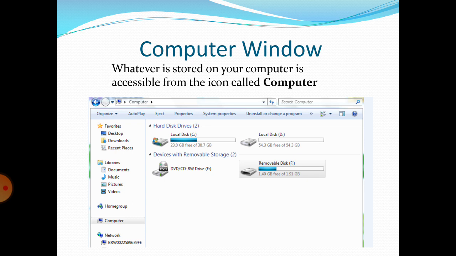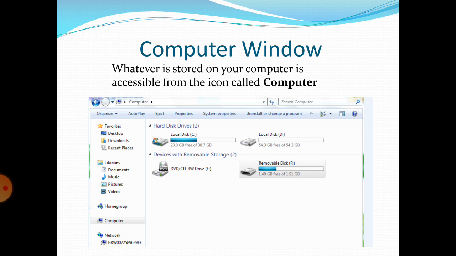This is the computer window. Whatever is stored on your computer is accessible from the icon called computer. This is a small icon, this is computer, and this is a computer window.